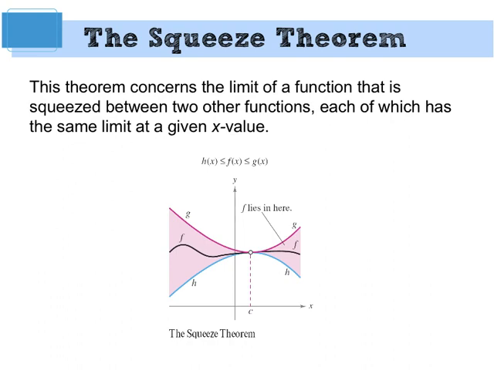If f has to always be between g and h, what can you then tell me? G is greater than f. Good job, Sam. Let's just move on.